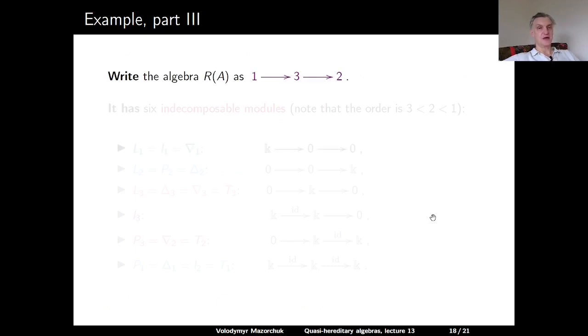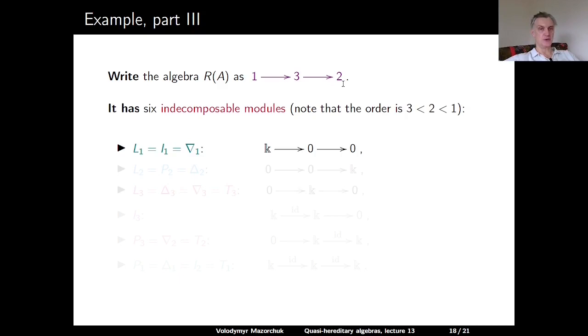Let us write the algebra R of A in the following way. So we have the vertices 1, 3, and 2, an arrow from 1 to 3, and an arrow from 3 to 2. Note that we have the opposite order. Now 1 is the maximal element, 2 is the next one, and 3 is the minimal element. Just like in the previous case, this algebra has 6 indecomposable modules.